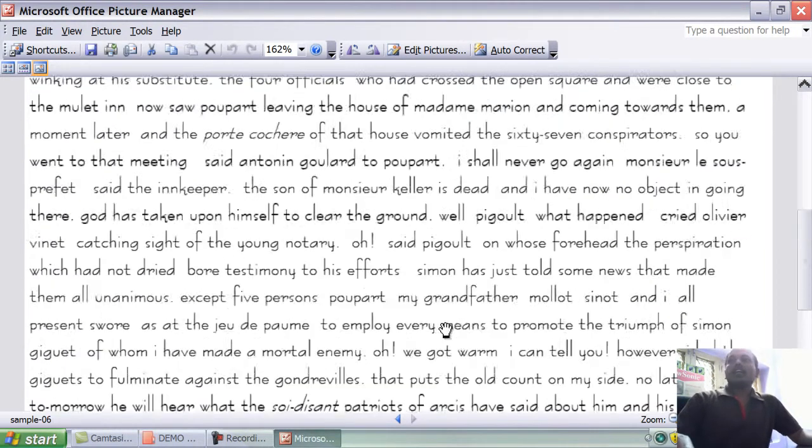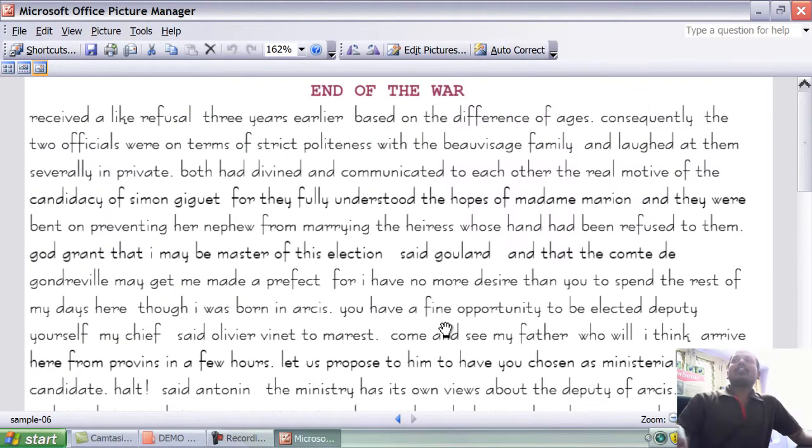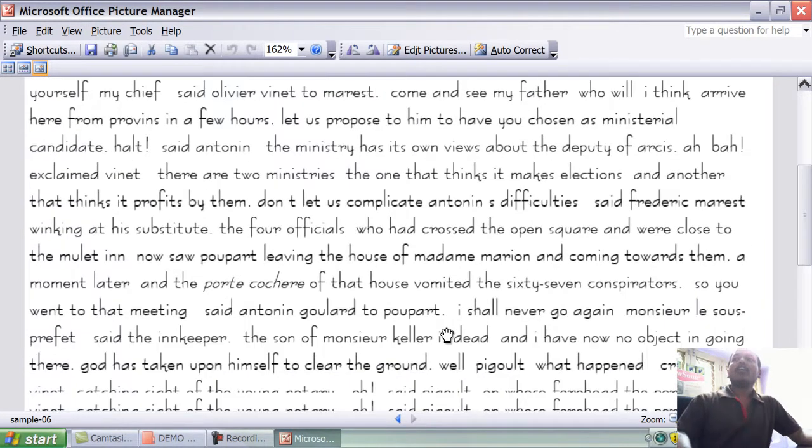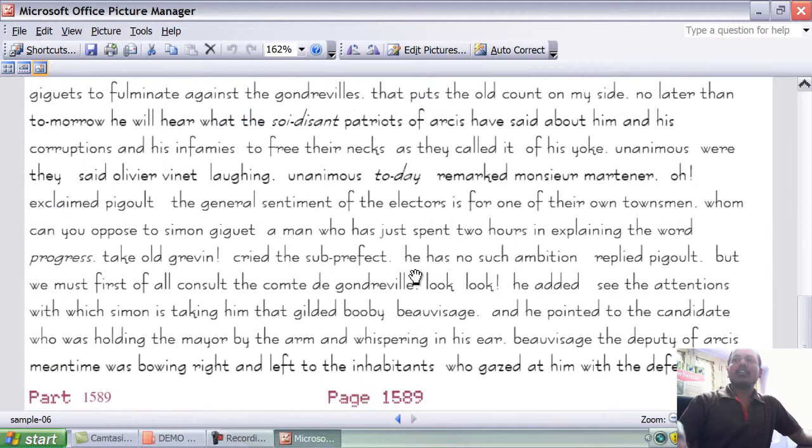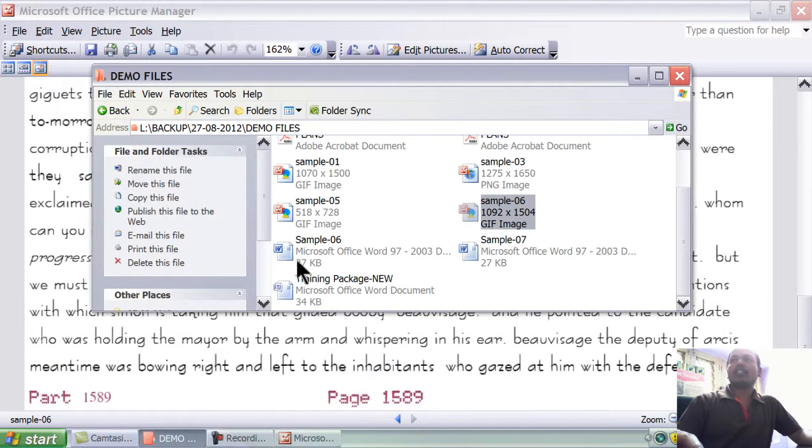Here one file equals a single side, single page, A4 size. Okay. Your data never goes to the next page. One file contains 33 to 45 lines, but your data never goes to the next page. Only single side, single page and A4 size. Okay. So after completion of this data, you can see the Word file like this.